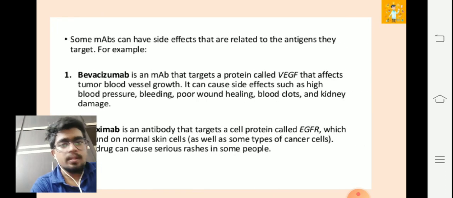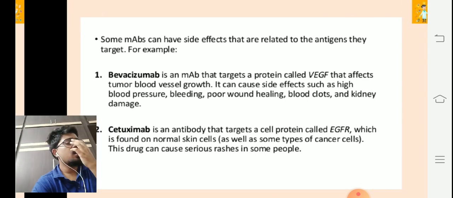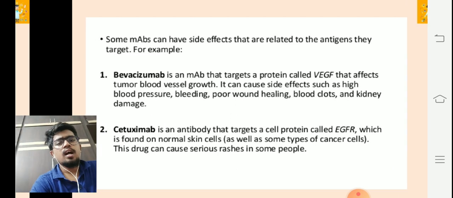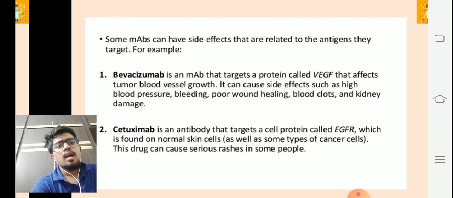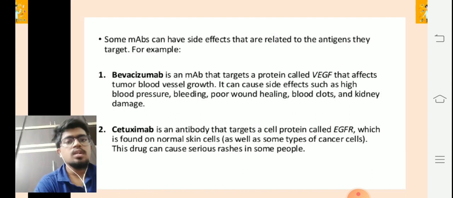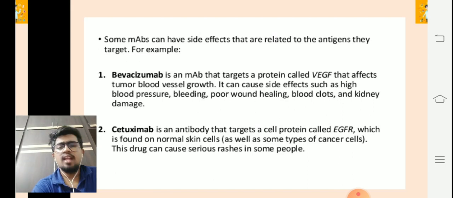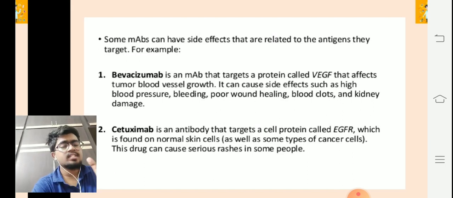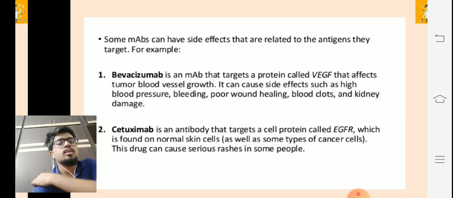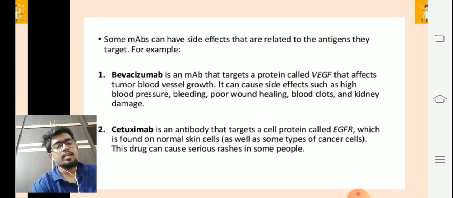The next one: specifically targeting a few monoclonal antibodies which cause some side effects. For example, bevacizumab is a monoclonal antibody that targets a protein called VEGF that affects tumor blood vessel growth. It can cause side effects such as high blood pressure, bleeding, poor wound healing, blood clots, and kidney damage. I think it is very important that we discuss the side effects so that we can derive methodologies in future to prevent these things from happening.